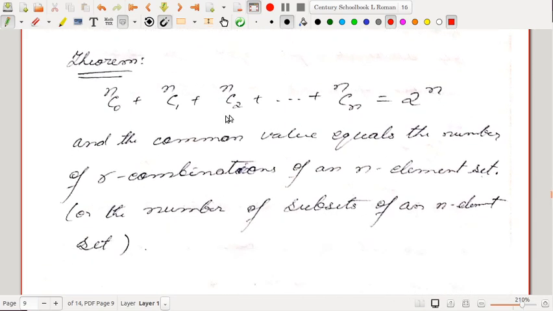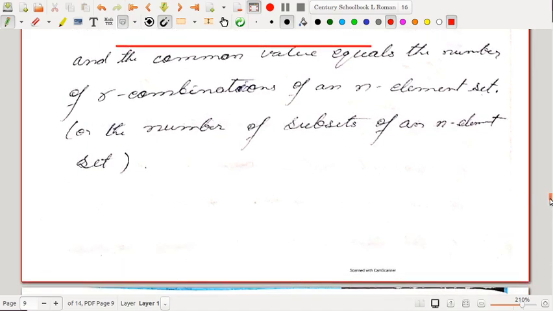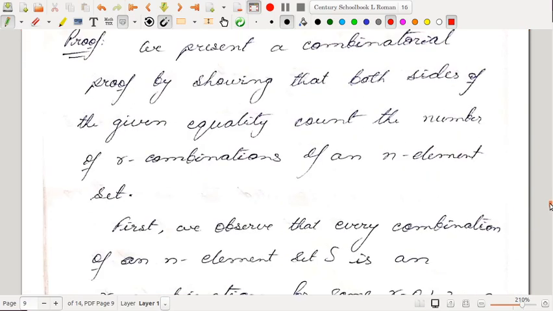NC0 plus NC1 plus NC2 plus up to NCn, the sum of these coefficients, is equal to 2 to the power n. And the common value equals the number of r combinations of an n element set, or the number of subsets of an n element set. They are equivalent. So how will I prove this? We present a combinatorial proof by showing that both sides of the given equality count the number of combinations of an n element set. We will show that the left hand side counts it, and the right hand side also does the same thing.